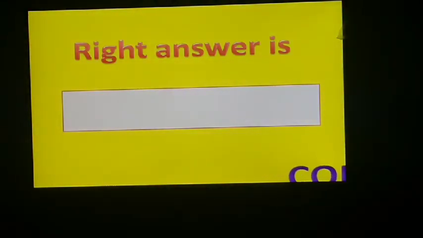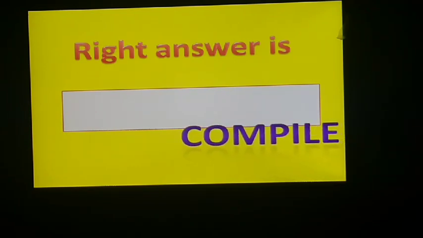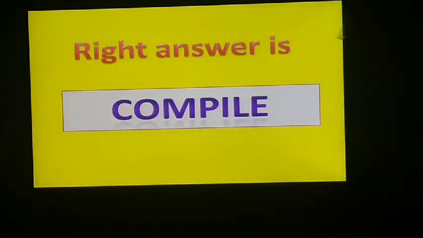Class, do you know what is the right answer? Compiler. Is it clear? Next question, question number 3rd, class.